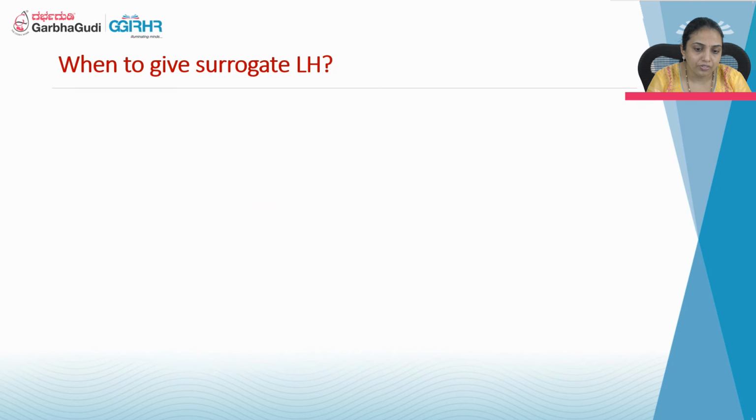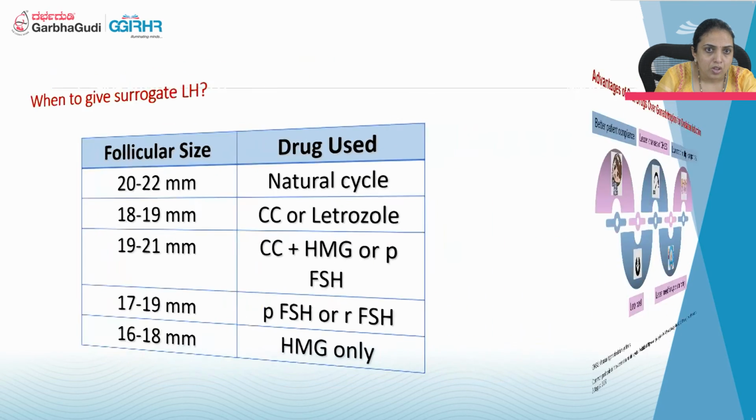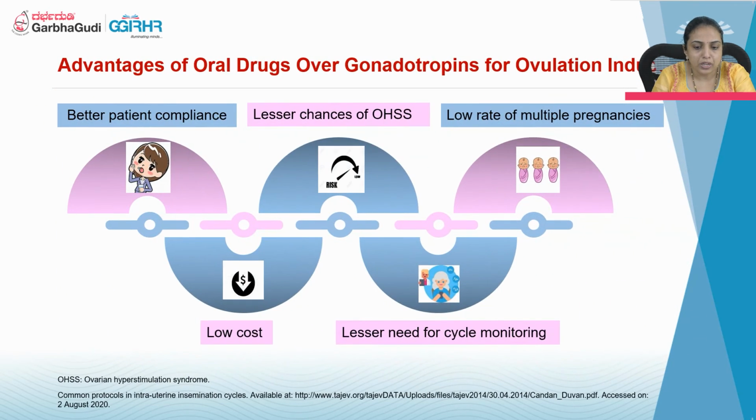When can we give the trigger for follicular rupture? In a natural cycle, ideally between 20 to 22. If you are using CC or Letrozole, between 18 to 19. With CC plus HMG, it is 19 to 21. If you are using injections, you can trigger when the follicle size is around 18 mm. In a natural cycle, we can wait up to 20 to 22.